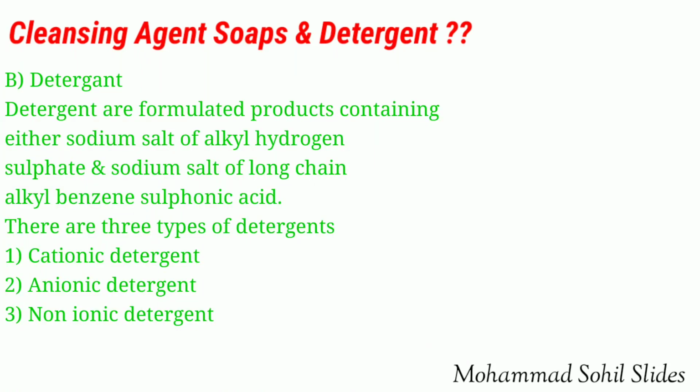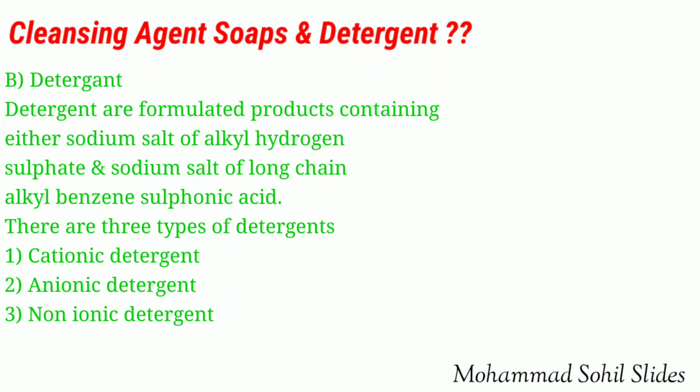First, cationic detergent. Cationic detergents are quaternary ammonium salts of amines with chloride, acetate or bromide as anions. Cations are long chain hydrocarbons with a positive charge on the nitrogen atom. They are used as germicides. Chloride is used in hair conditioners.